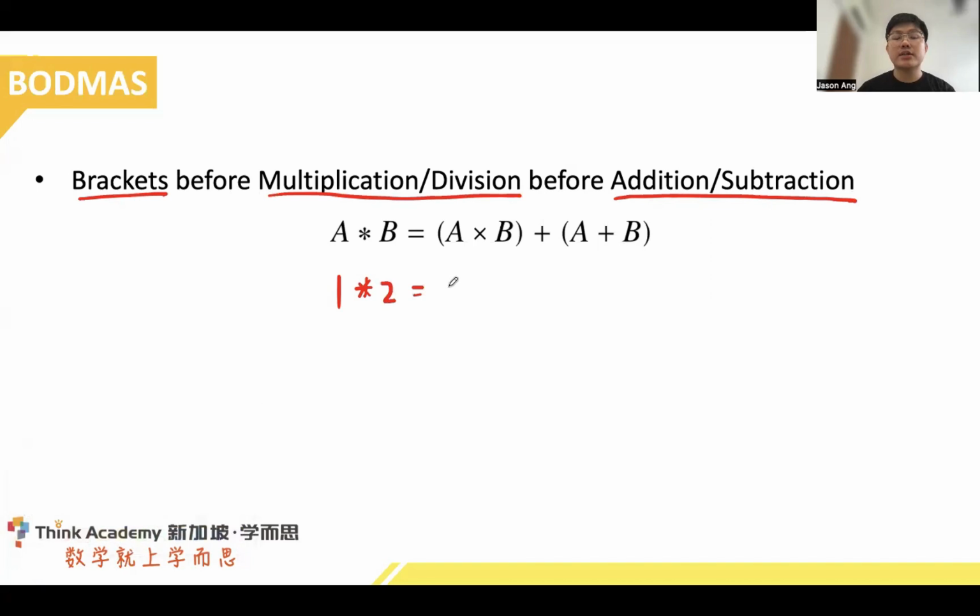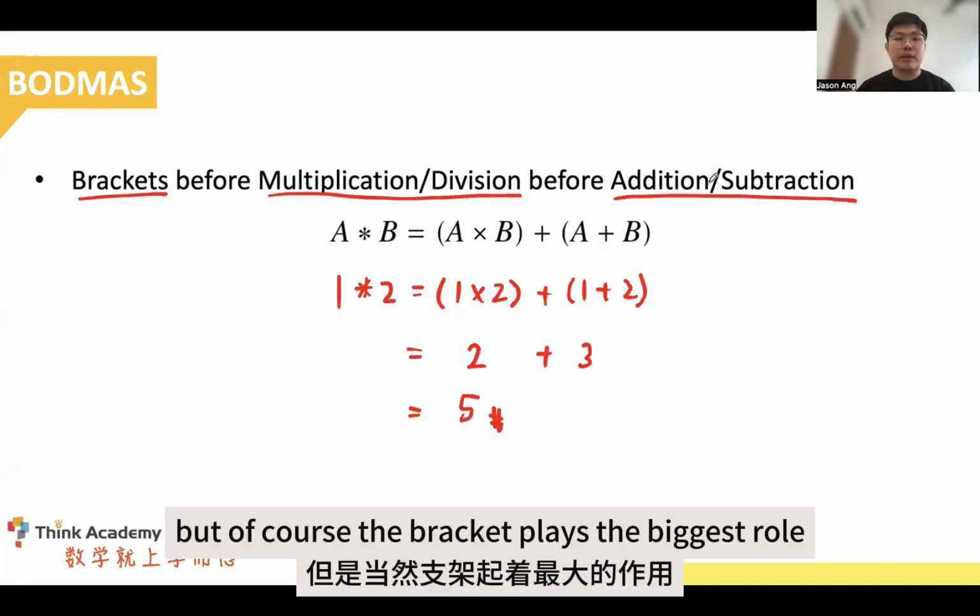Number one, just take note, we can first substitute the values in. Then after that, we add 1 plus 2. But because of the rules of BODMAS, remember, we need to do whatever is inside the brackets first. Solving the brackets, we have multiplication, 1 times 2, 2. Then addition and subtraction, 1 plus 2, 3. And just like that, we get the outcome of 5. So remember, always do your brackets first before your multiplication and division, then your addition and subtraction, in this order. But of course, the bracket plays the biggest role.